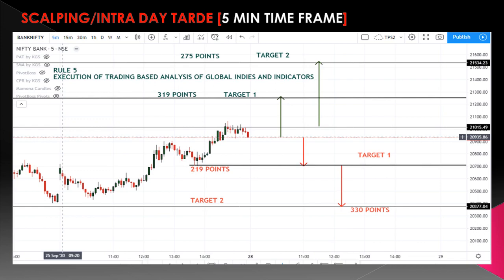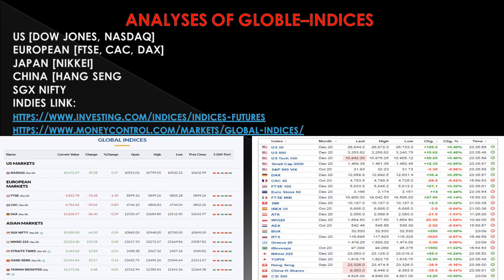Okay, already clearly said, execution of trading is purely based on the analysis of global entities and indicators. Right? I will reveal this analysis of global entities. It's very simple, nothing complicated. Before entering the trading platform to take a trade, you have to see the global entities.